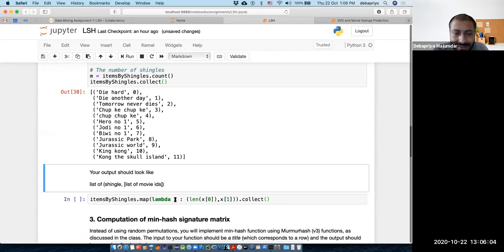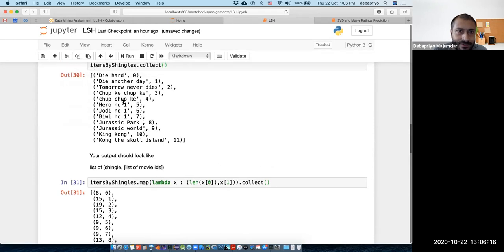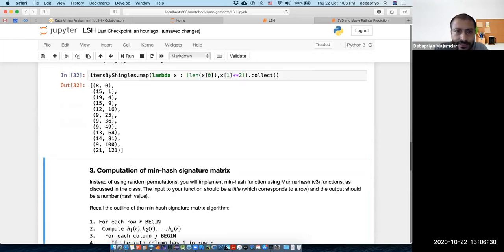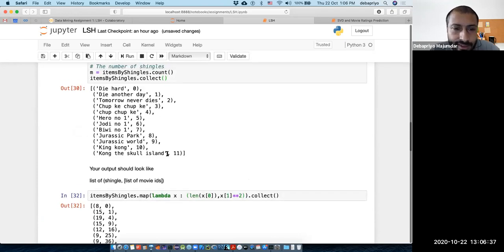So every element of the list, suppose that is x, you can actually call them by index. The x0 means the string and x1 means this value. So you can simply see that Die Hard, this is a string of length 8. So I'm outputting 8, 0 because my map is applying x to the length of the first portion and then the value, right? Or I can maybe say something like this. So then square of the value or something like that, right? So you see, this is how you can manipulate.